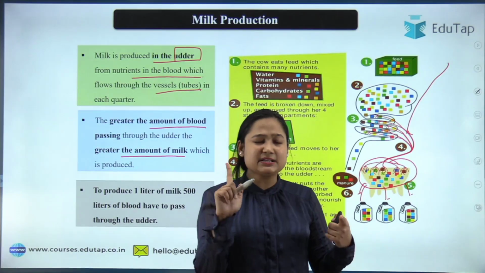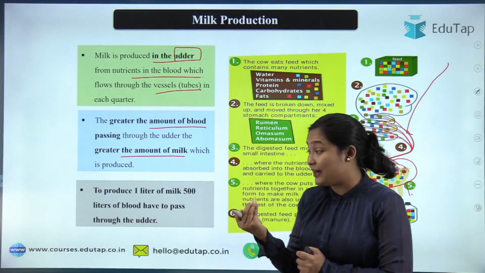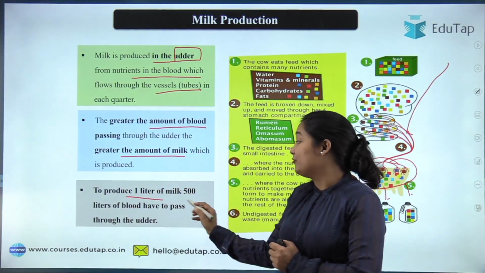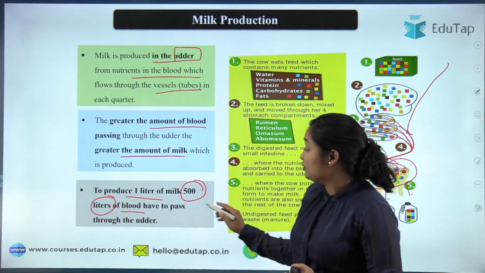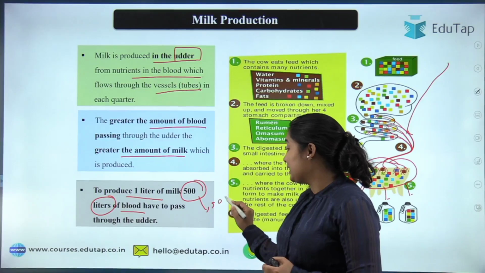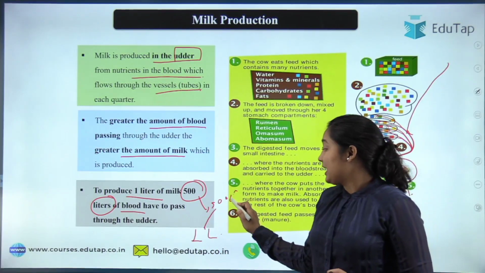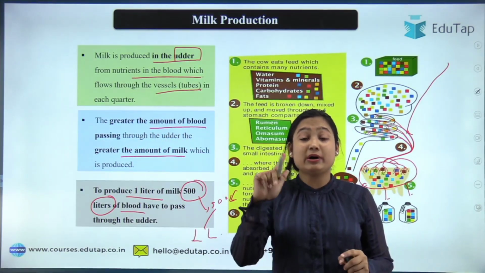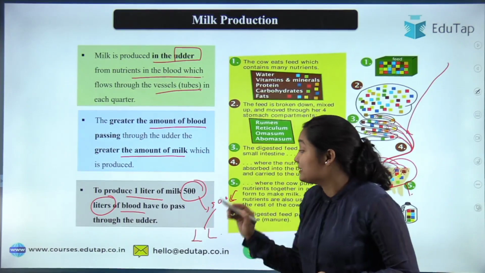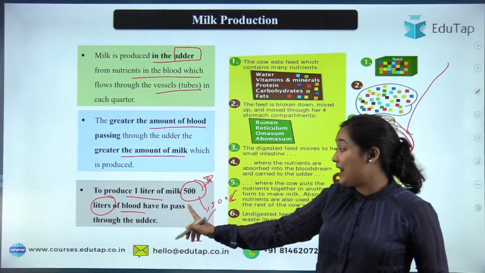The other thing that is very important for your NABARD examination, see, this milk is very valuable. Why? To produce 1 liter of milk, you have to filter 500 liters of blood. So when you are filtering 500 liters of blood, you will be able to get only 1 liter. Be understood that 500 liters when you filter, you are only getting 1 liter. This amount you will have to remember for your NABARD examination, and you will see why when we discuss the questions too.